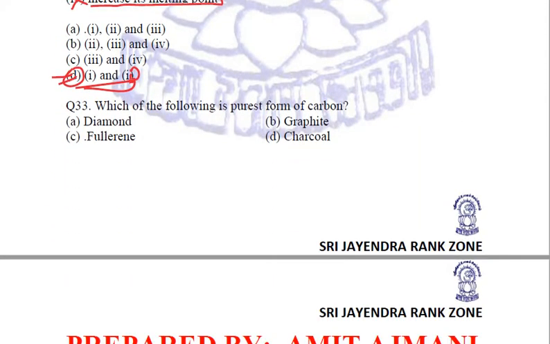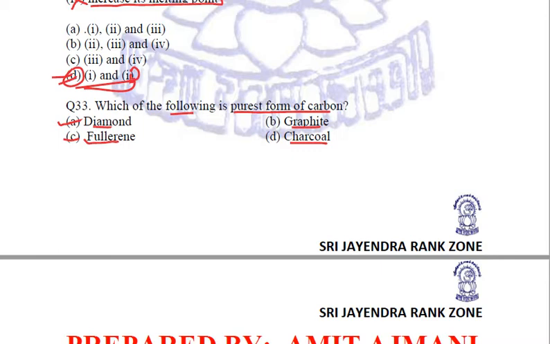Fine. Which of the following is purest form of carbon? Is it diamond or graphite or fullerene or charcoal? Now, to be very honest, students, few books say that diamond is the purest form of carbon, and a few books also state fullerene to be the purest form of carbon.